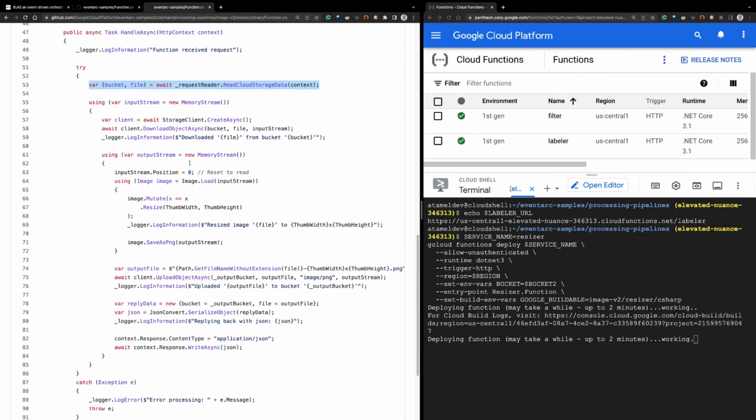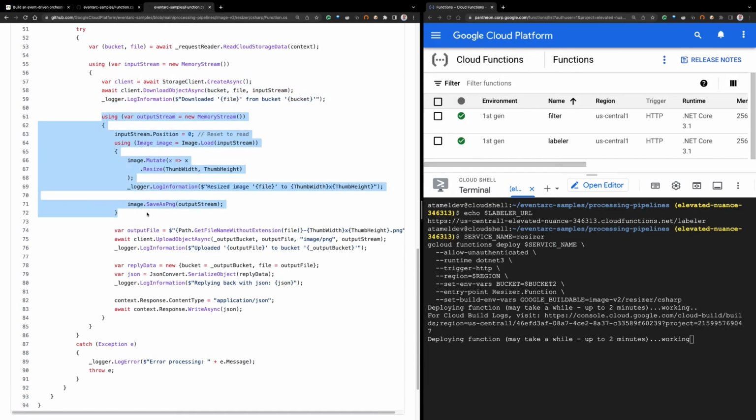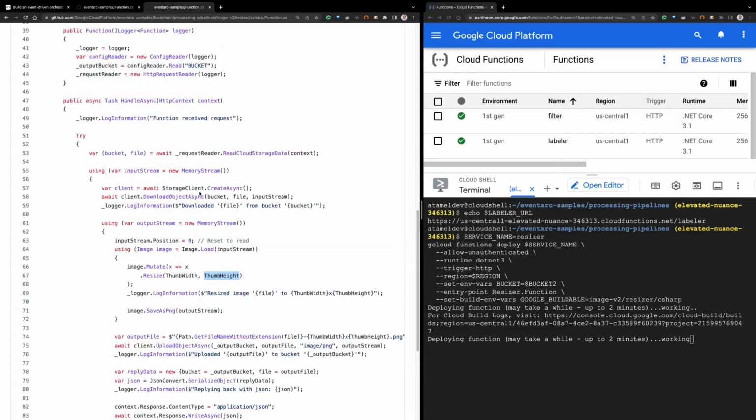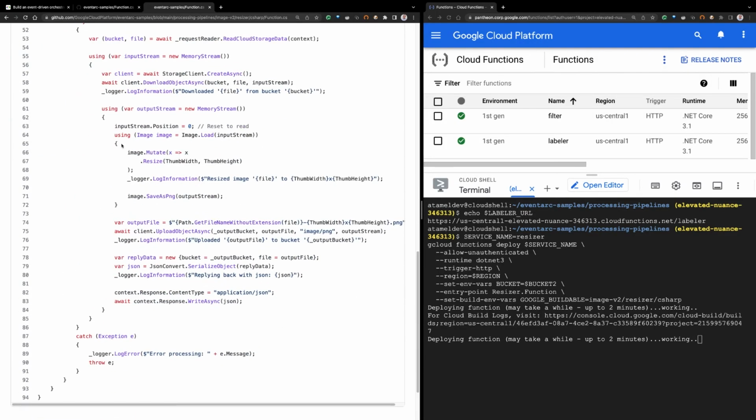But this time it downloads the image from cloud storage. Then it uses a library to resize that image to the width and the height that we specify. In this case, the width and the height is 400 by 400. So we resize it in this code.